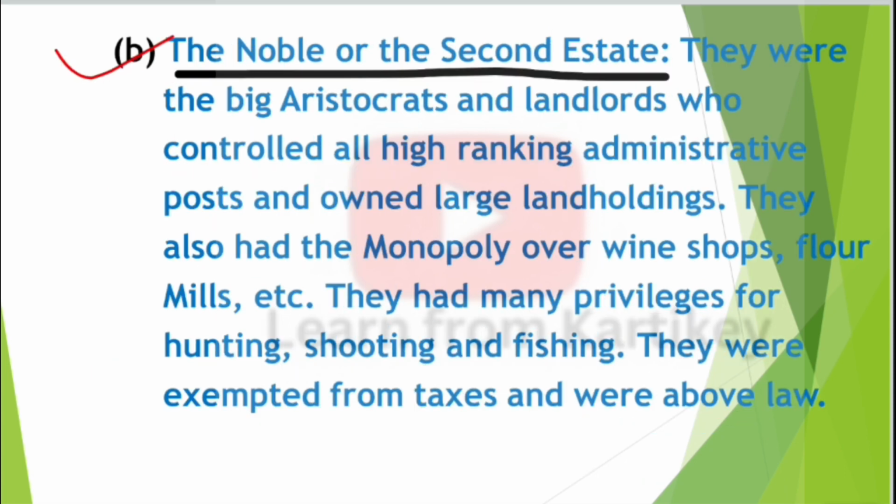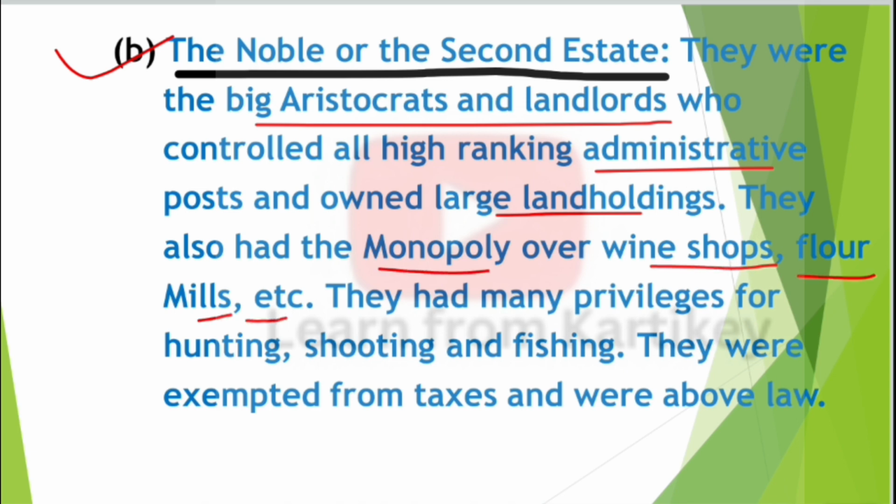Second, the nobles and the second estate. They were the big aristocrats and landlords who controlled all high-ranking administrative posts and owned large landholdings. They also had the monopoly over wine shops, flour mills, etc. They had many privileges for hunting, shooting and fishing. They were exempted from taxes and were above the law.